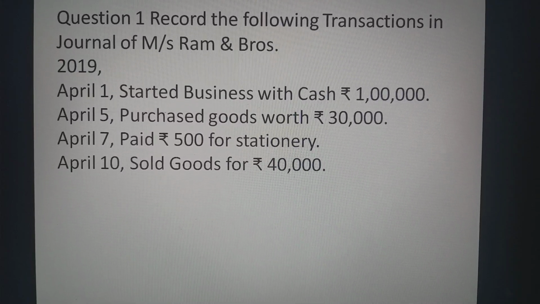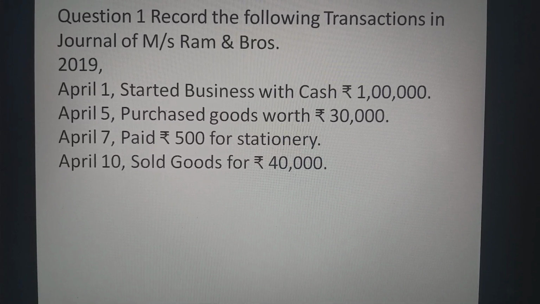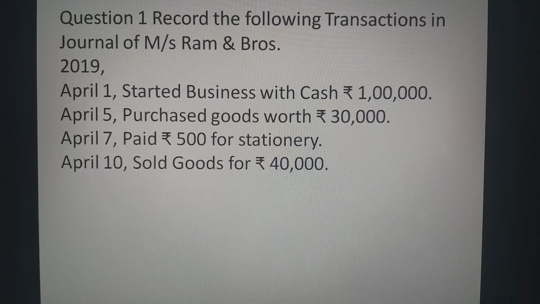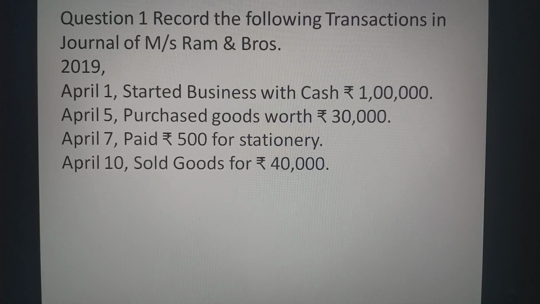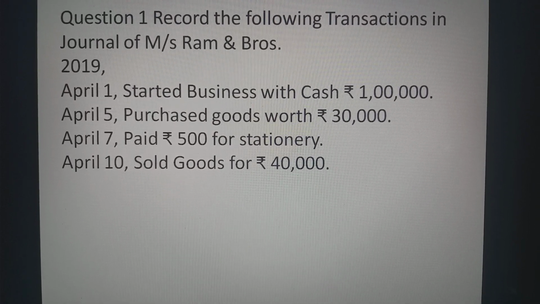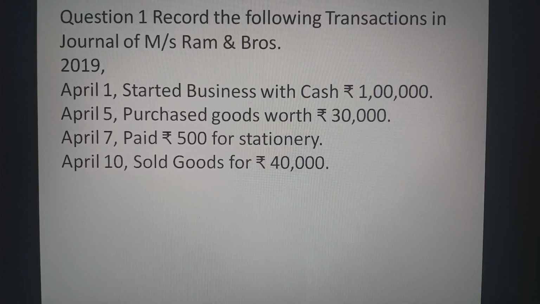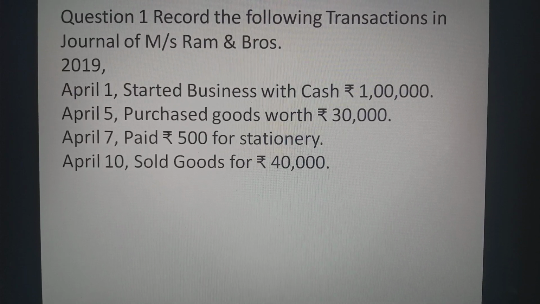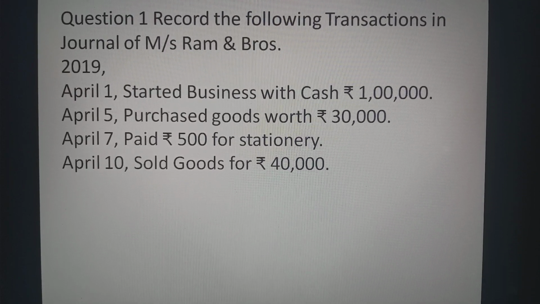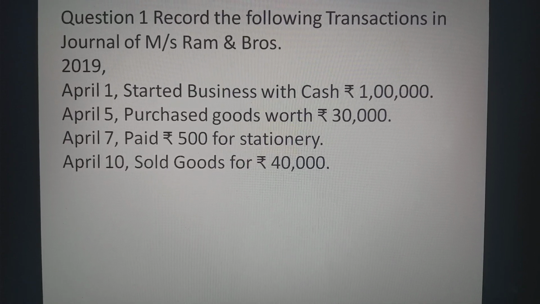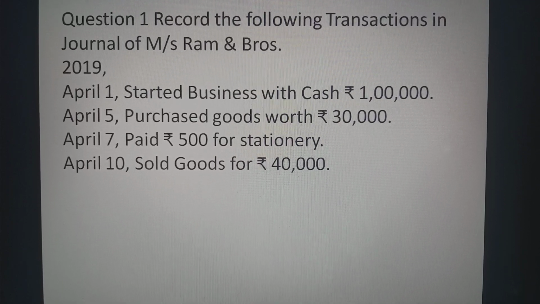Now we will solve one question. The question is, record the following transactions in the journal of Messrs. Ram and Brothers. Date is 2019 April 1: started business with cash rupees 1 lakh. The second transaction is on April 5th: purchased goods for rupees 30,000. April 7, paid rupees 500 for stationery, and April 10, sold goods for rupees 40,000. Now we will prepare the journal for all these transactions.